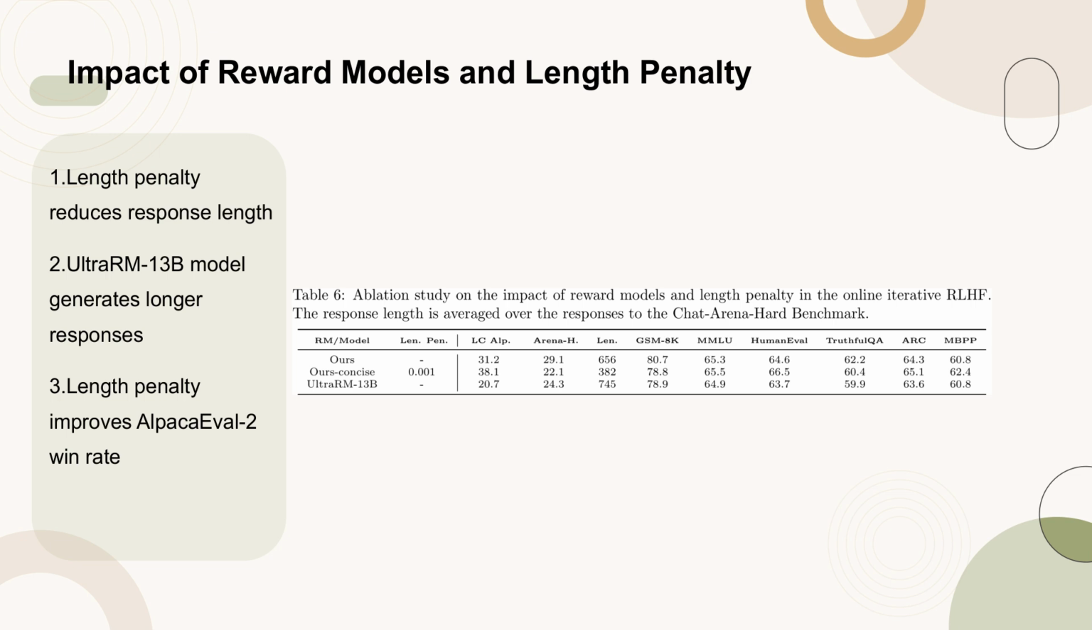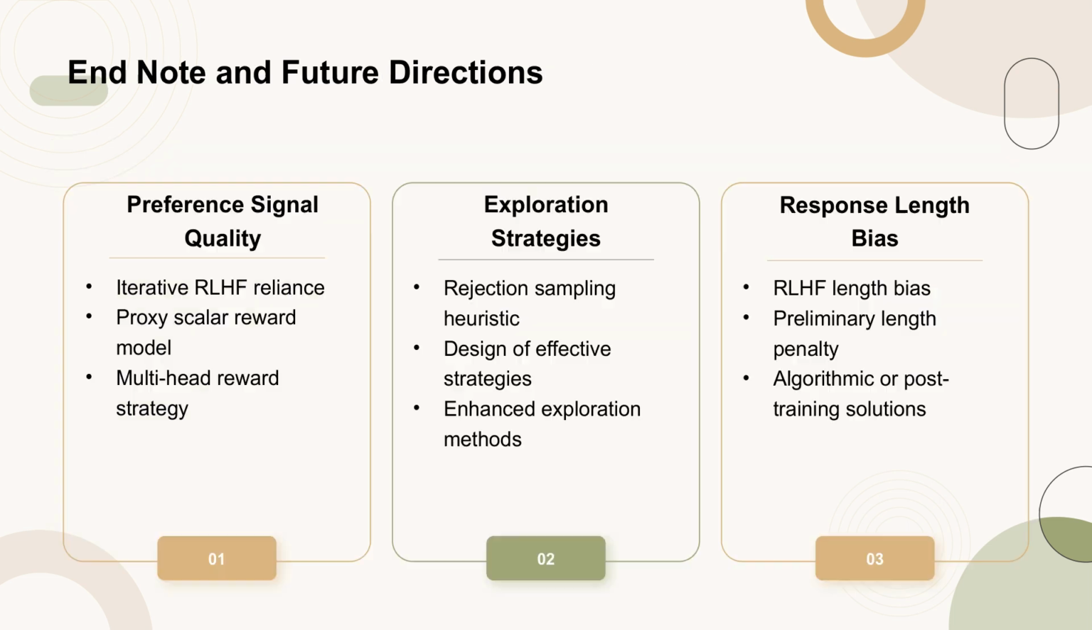Notably, the UltraRM13B model, despite its stronger bias towards longer responses, achieves a higher win rate in the Chat-Arena-Hard benchmark, suggesting a potential verbosity bias in this particular evaluation context. The model trained with the length penalty not only produces shorter responses but also demonstrates superior performance in terms of the Alpaca Eval 2 win rate and on certain academic benchmarks, highlighting the benefits of addressing length bias in reward modeling.